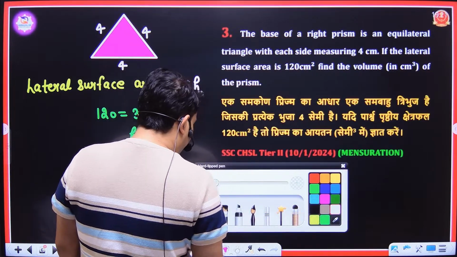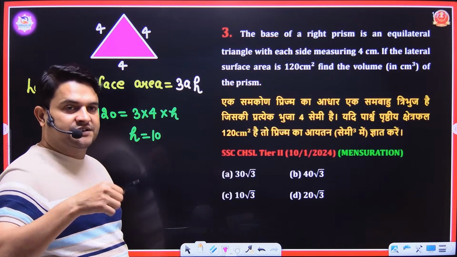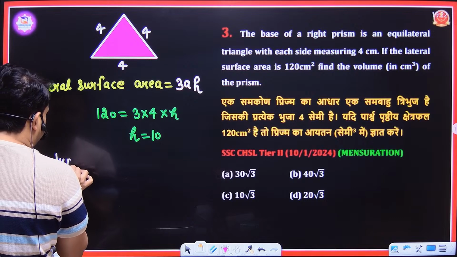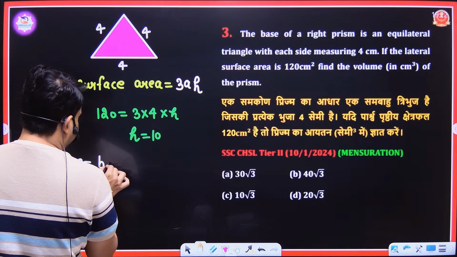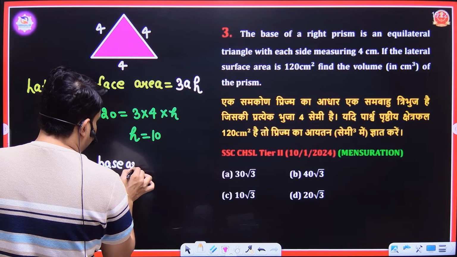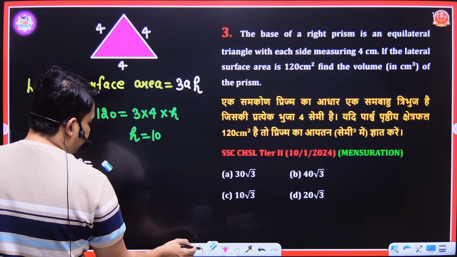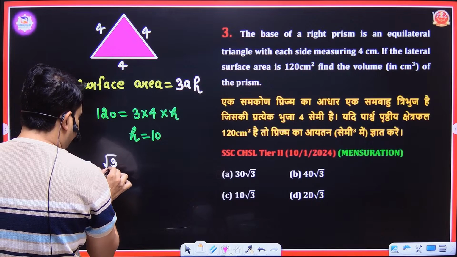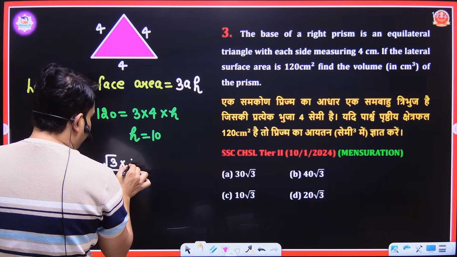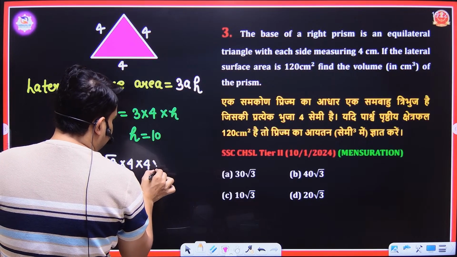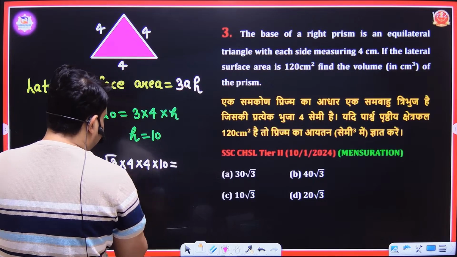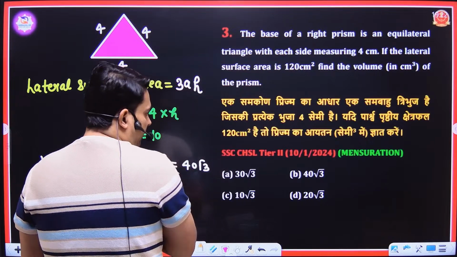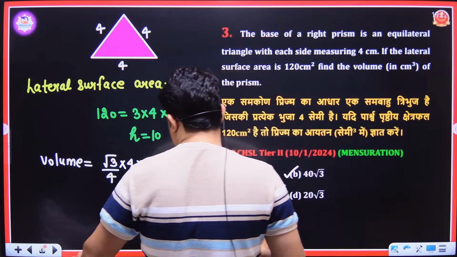And the volume of any 3D figure which has same base and same top is base area into height. In the base is an equilateral triangle which has sides 4, so root 3 by 4 into 4 into 4, and the height is 10. So 4 and 4 will be cancelled out. What we have is 40 root 3, 40 root 3 centimeter cube. Option number B is your correct answer. Next.